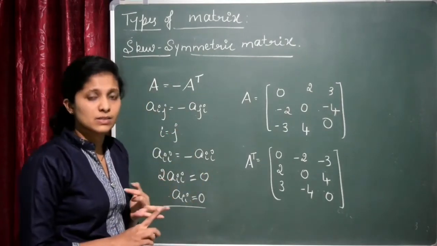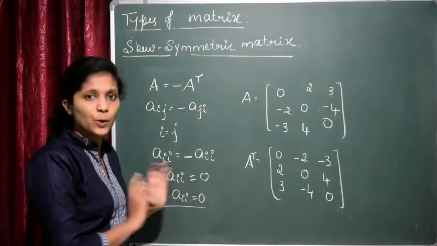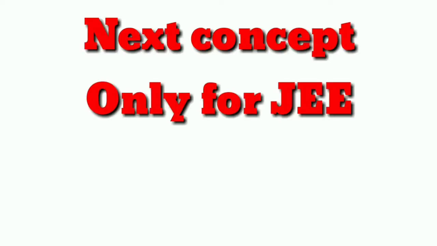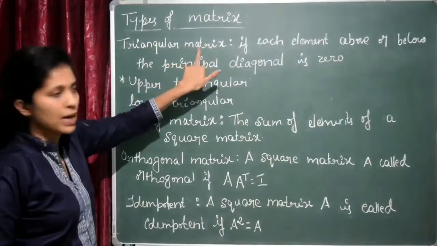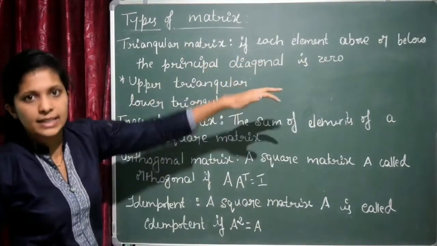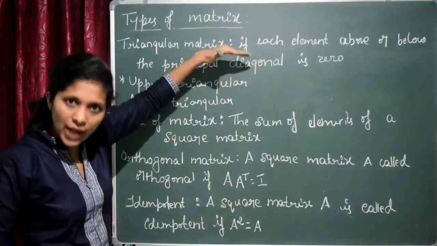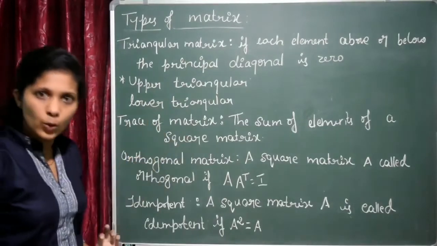Symmetric and skew symmetric matrix are defined only for the square matrix. Remember this one, important one. Some more types are there for JEE students. First one is a triangular matrix. If each element above or below the principal diagonal is 0, then it is called the triangular matrix. There are two types. One is the upper triangular and the lower triangular matrix.